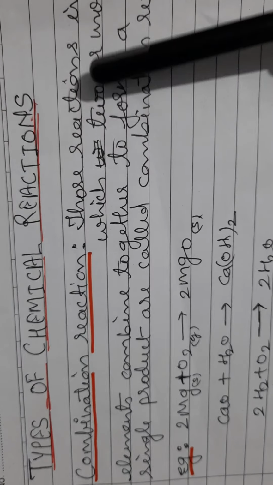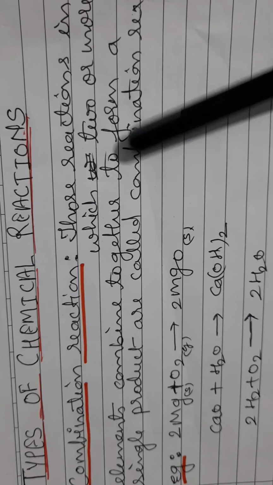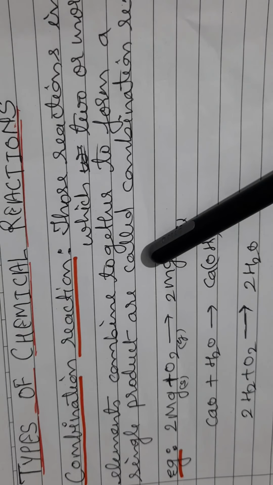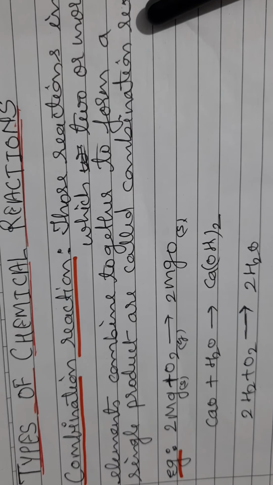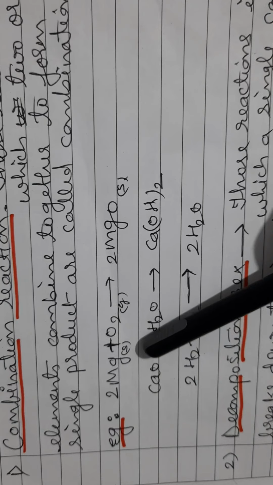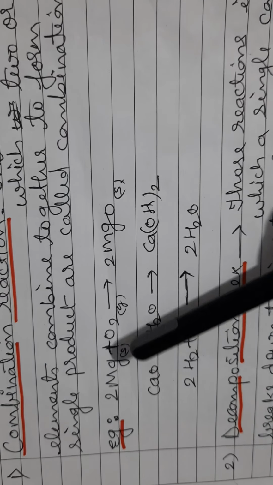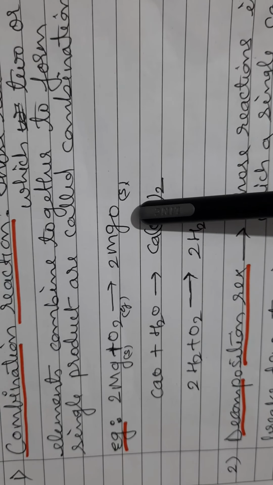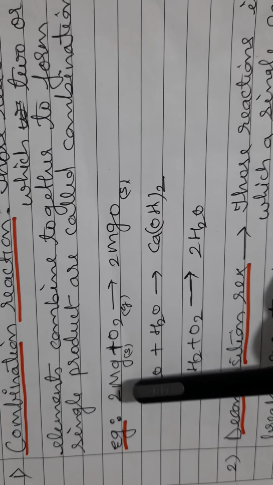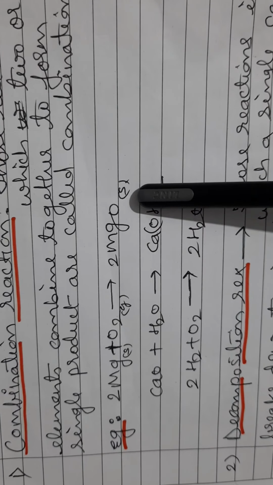Those reactions in which two or more elements combine together to form a single product are called combination reaction. For example, burning of magnesium ribbon. Magnesium, a silvery white metal, when burns, it gives magnesium oxide, a white color powder. Here you observe two elements are combining and giving a single product.